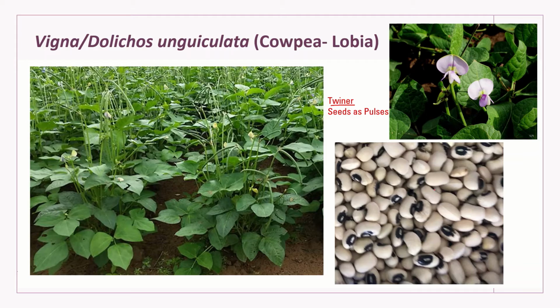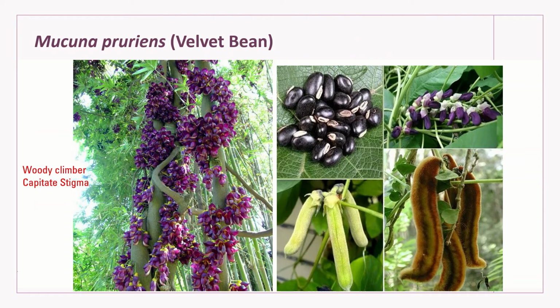But otherwise, this pulse, the lobia, we commonly call it lobia. This is used as a pulse and we use it in different preparations. It can be cooked, it can be directly consumed in the boiled form, or in the form of a vegetable it can be taken up. Then we have Mucuna pruriens.